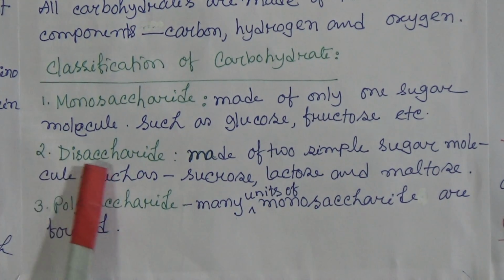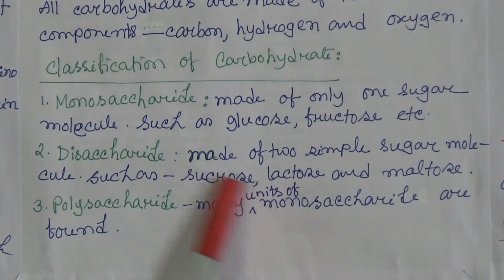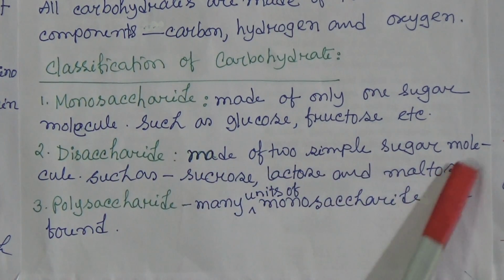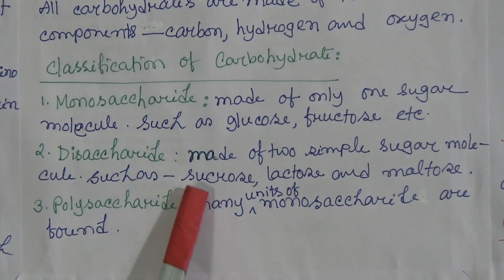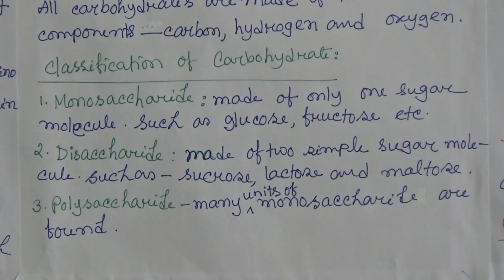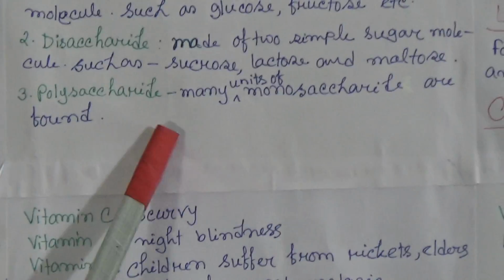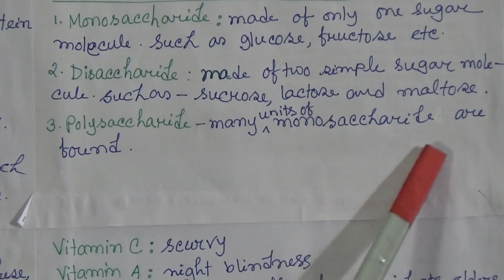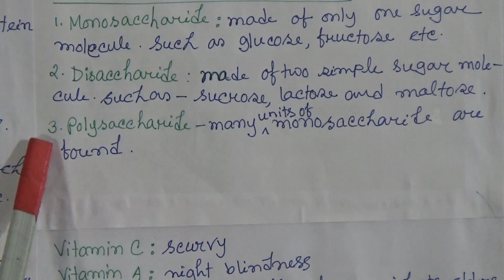Now, disaccharide, made of 2 simple sugar molecules such as sucrose, lactose and maltose. Now, polysaccharide. Many units of monosaccharides are found in polysaccharide.